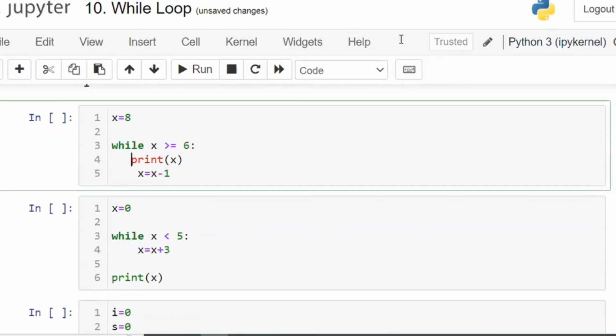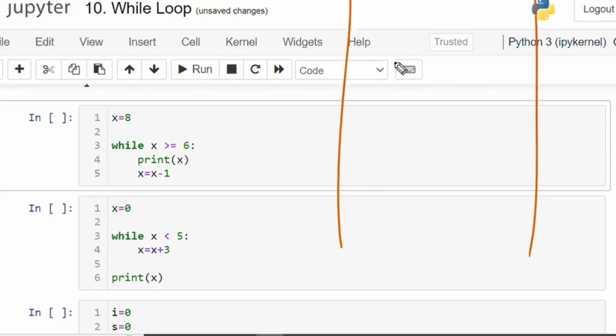Now in this example, x is equal to 8. While x is greater than or equal to 6, print x and x is equal to x minus 1. What is the answer, miss? First, x is equal to 8. 8 is greater than or equal to 6. Condition is true. Execute the while block.